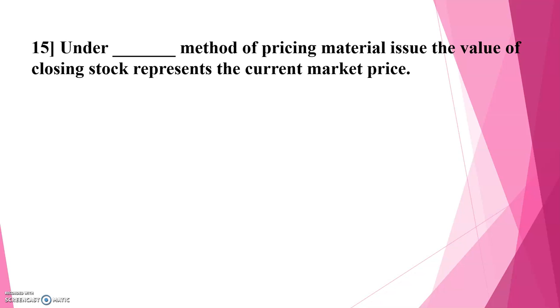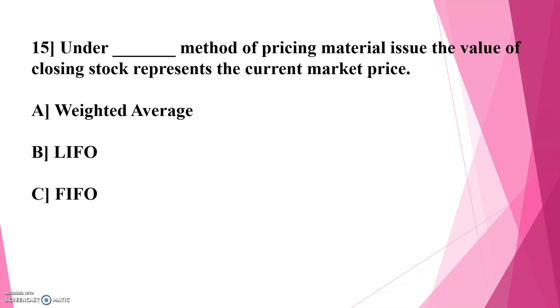Under which method of pricing material issue does the value of closing stock represent the current market price? Options are A. Weighted average, B. LIFO, last in first out, C. First in first out. Correct answer is C. In the first in first out method of pricing material issue, the value of closing stock represents the current market price.